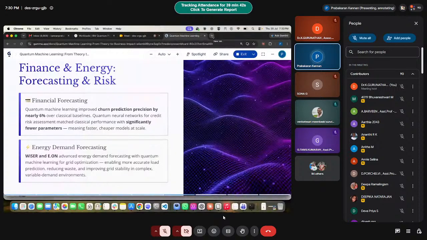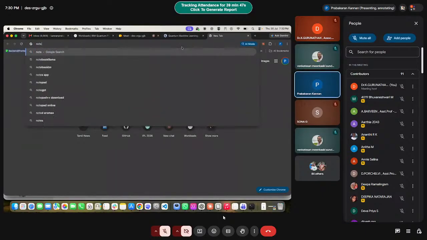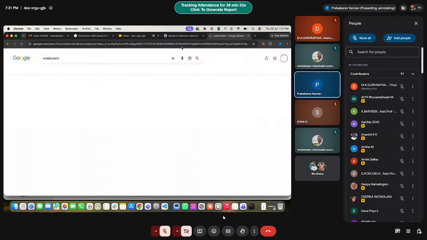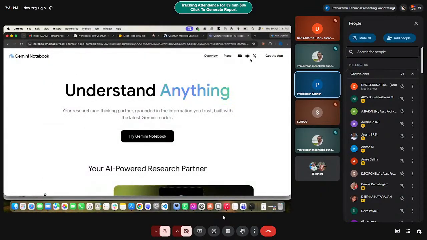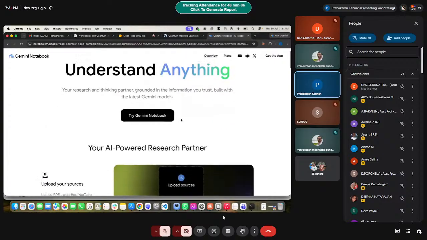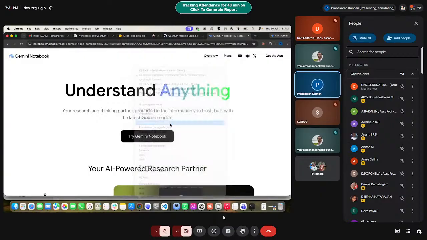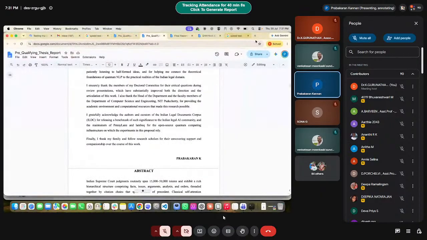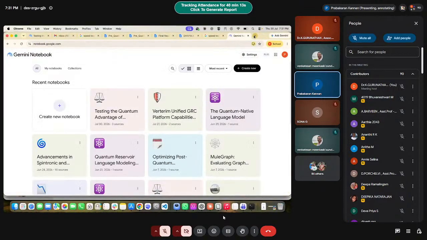Okay, I will proceed. Sure, I'll go to the next tool, NotebookLM. This is Google's NotebookLM. For example, I will try to use my existing ones, so probably I will try to show it once. First let me explain what NotebookLM is.